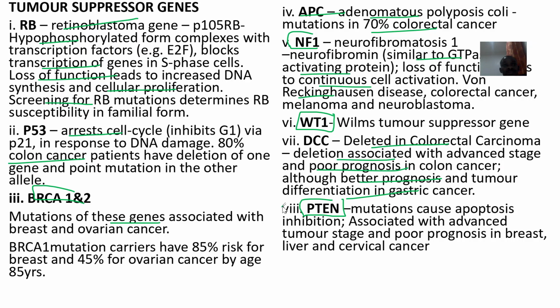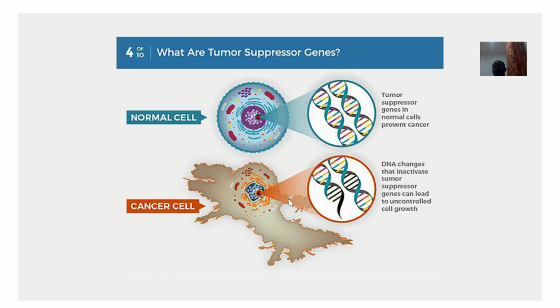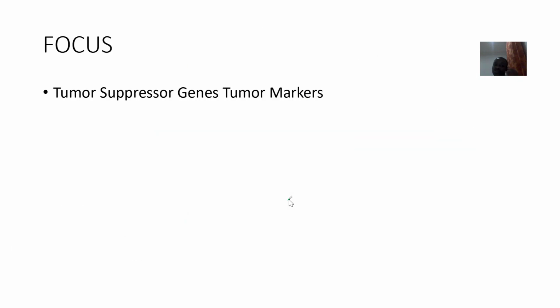There's no programmed cell death going on. So it's usually associated with advanced tumor stage and poor prognosis in breast cancer, liver cancer, and cervical cancer. So that was it for using tumor suppressor genes as tumor markers.